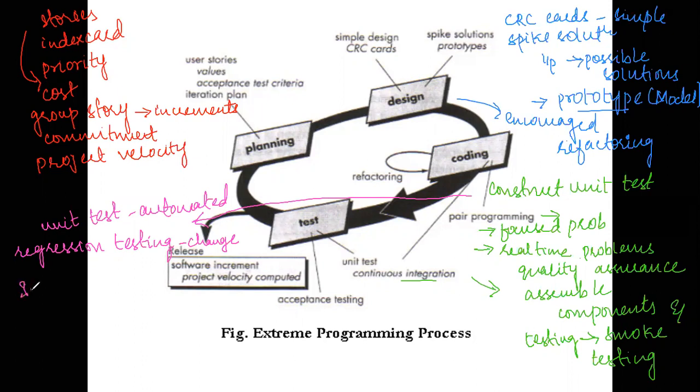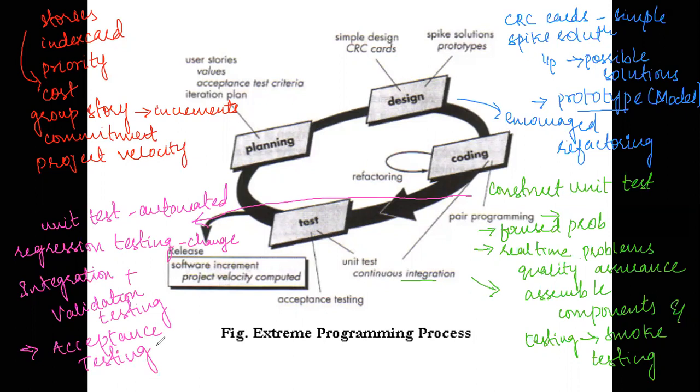Then in here, you're going to perform integration of all the components together, and then do the validation testing, whether all the requirements that are stated by the end user are present within the software or not. Then at the end, you're going to do acceptance testing. Acceptance tests are defined from the user stories. So that is the extreme programming agile model, an important model.